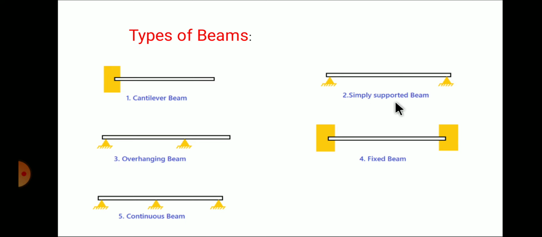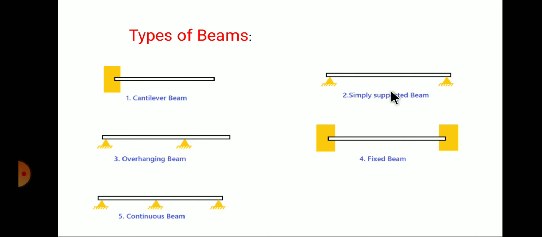Second one is simply supported beam. Simply supported beams are nothing but a beam supported or rested freely on supports at both ends. Here you can see that for a beam, if you provide supports, here I have provided two supports, or a beam is resting freely on supports on its both ends. Such types of beams are called as simply supported beam.